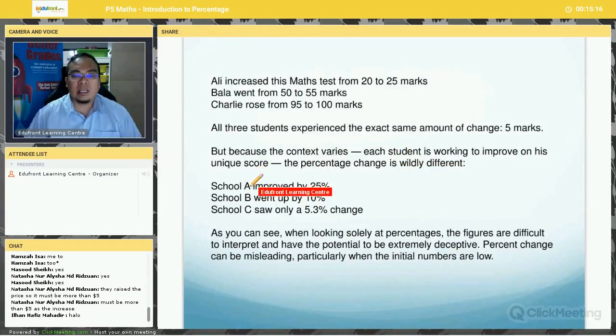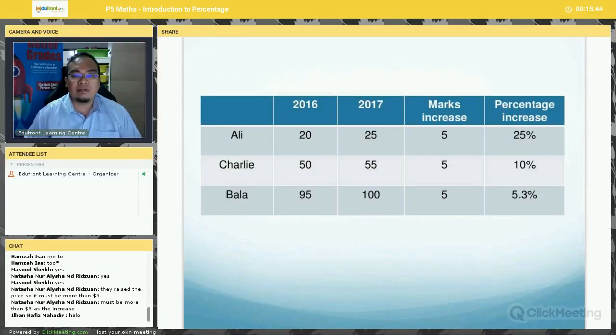Okay, Ali, you can see his marks improved by 25%. Bala, his marks improved by 10%. But Charlie, his grades improved by only 5.3%. So you can see that when you look solely at percentages, the figures are difficult to interpret and it can be very, very deceptive. Okay, let's take a look at this table.